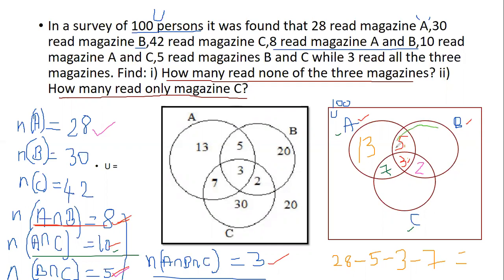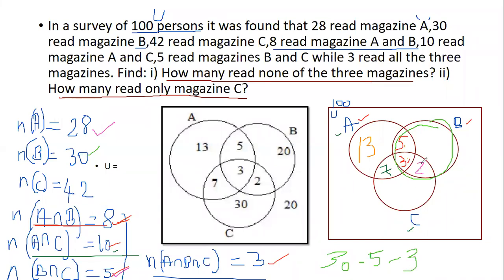Now, coming to set B, that is this full circle. What is the total of set B? 30, correct? So, out of 30, 5 of them read both A and B, so I'll take out 5. Then 3 of them read all the 3 magazines, which is not required.